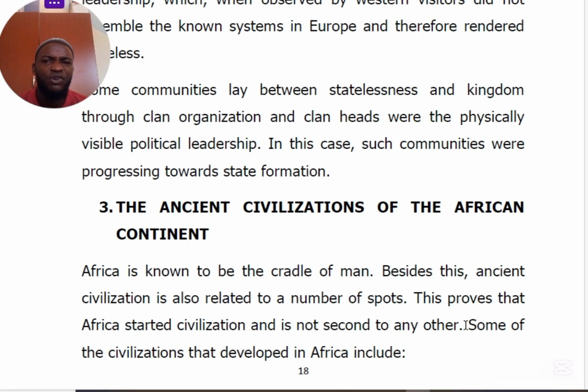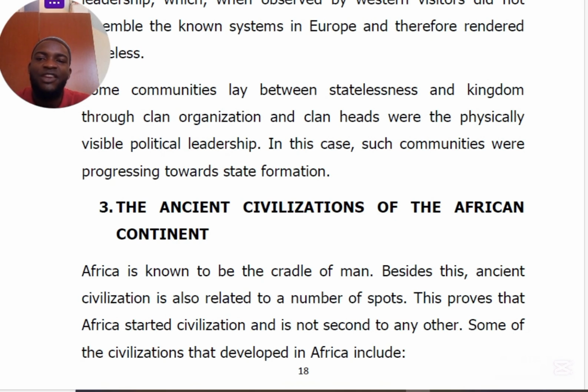Don't say stateless kingdoms, because a kingdom is a kingdom, and stateless means they are not under what we call a monarchy. So this is the time when African groups or societies began to transform into what we call states. So, state formation is the period when African societies developed into kingdoms, chiefdoms, and stronger states.